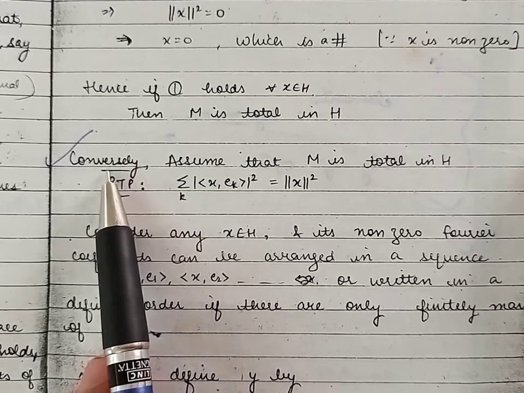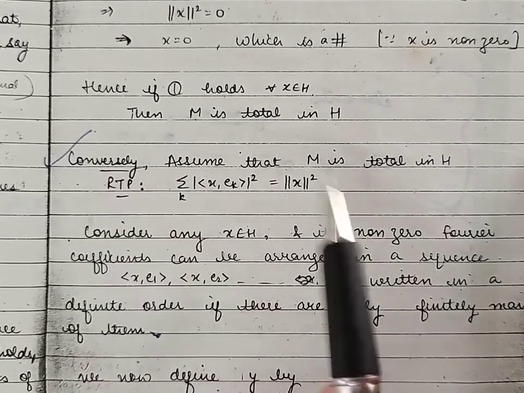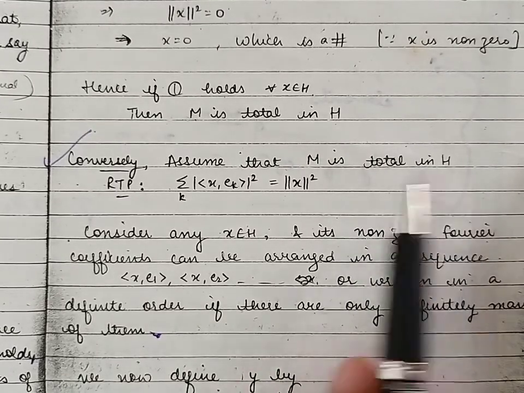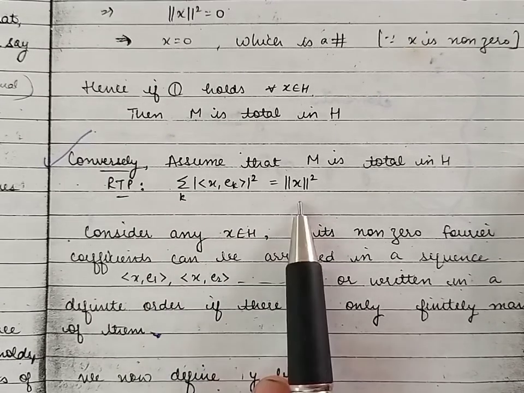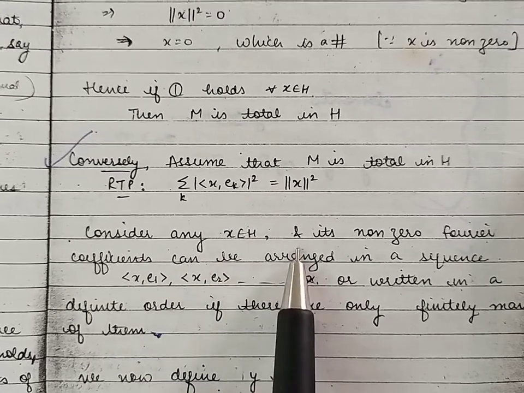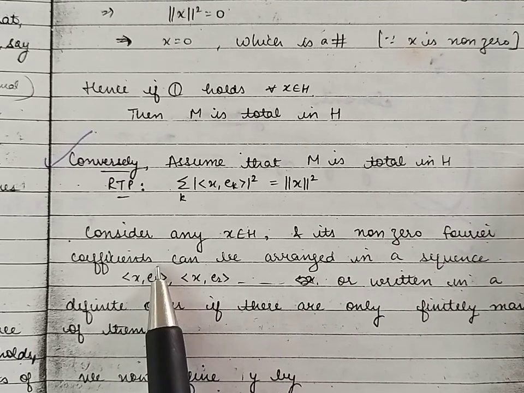Now we will prove the converse part. Conversely, we are given M is total in H, and we are to prove that Parseval's relation holds. So in order to prove it, let us consider any X belonging to H, and let us take its non-zero Fourier coefficients.